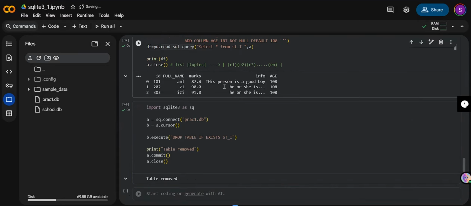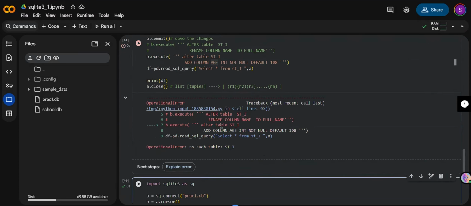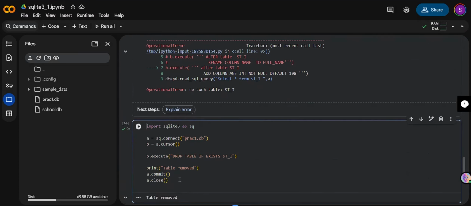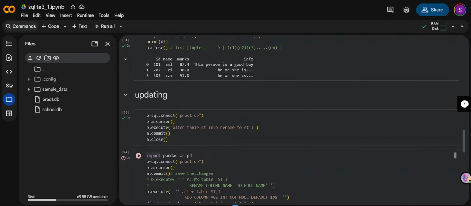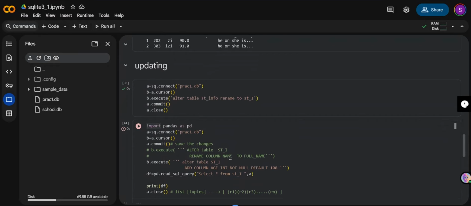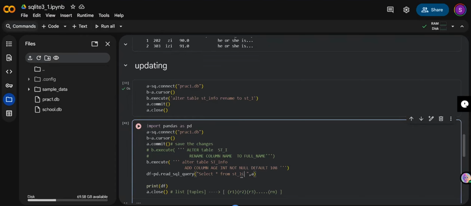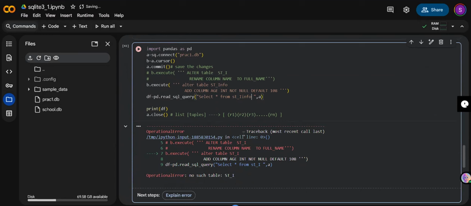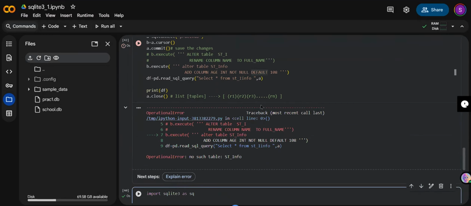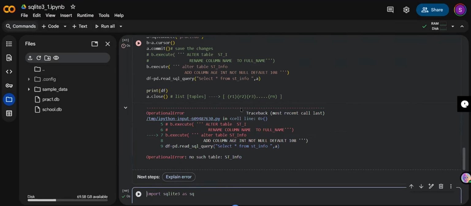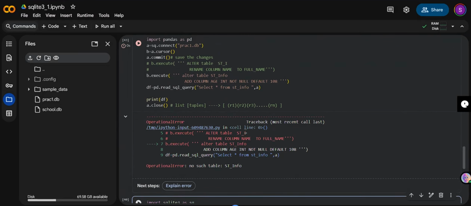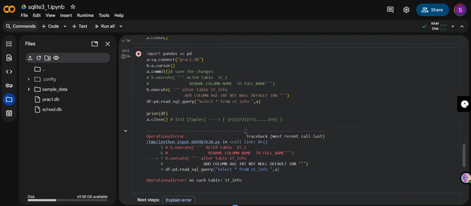The table has been removed from this database. Again, when I run this, it shows no such table, because I just dropped the table here. So if I drop the table, I have to create it again, right? Other than that, I also stored some other thing, that is st info. Now, whatever you're getting, I think you should not get an error. No such table st underscore info.